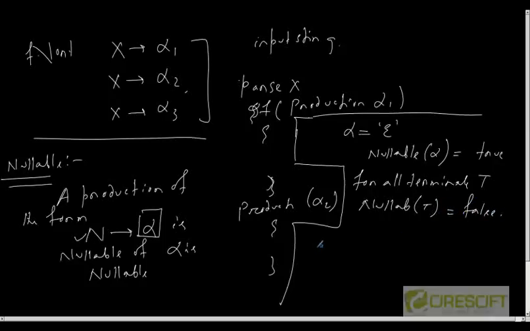Okay, and for other non-terminals, suppose n is alpha beta, where alpha and beta are two input sequences, any terminals or non-terminals, then how will it be?